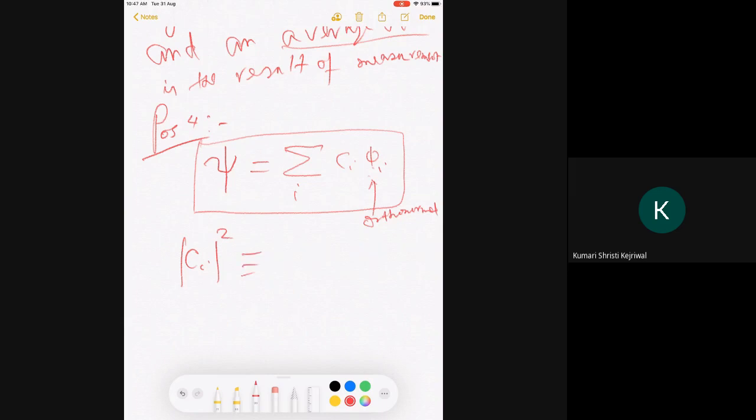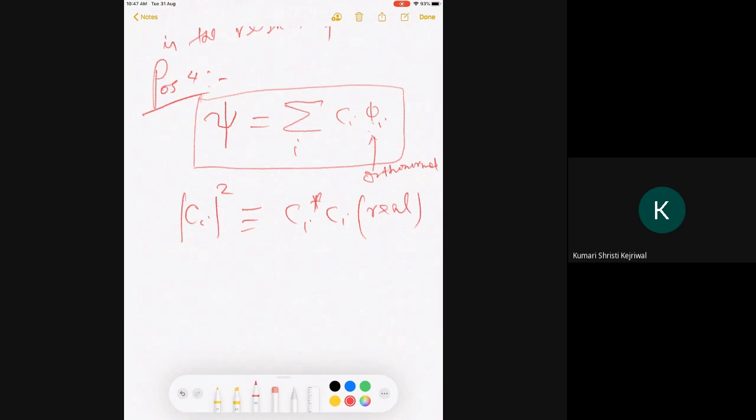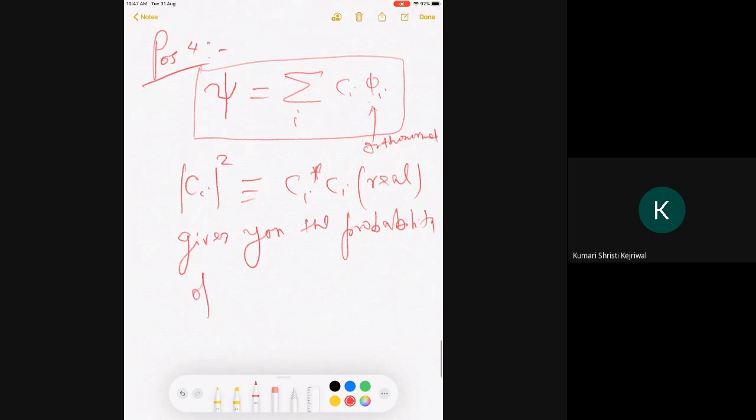What is mod Ci squared? It is Ci star Ci. And this is a real number. Again, a real positive number. Mod Ci squared gives you the probability of obtaining the corresponding eigenvalue, obtaining lambda i.